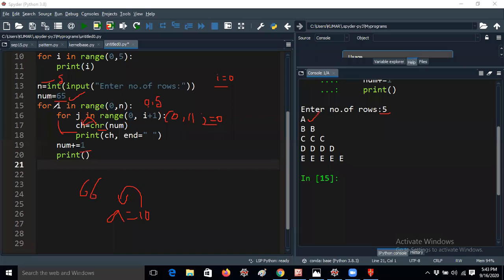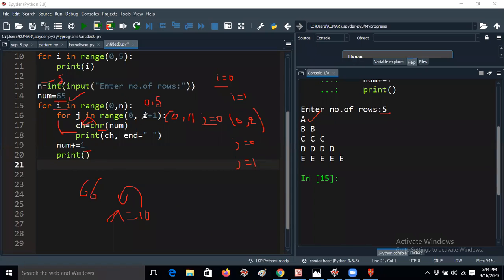Once again the i loop will be iterated. In the previous case the i value was 0, now the i value will be 1. The j range starts from 0 to i plus 1, that means j in range 0, 2, since i is 1. So the loop will be iterated 2 times: j equal to 0 and j equal to 1.